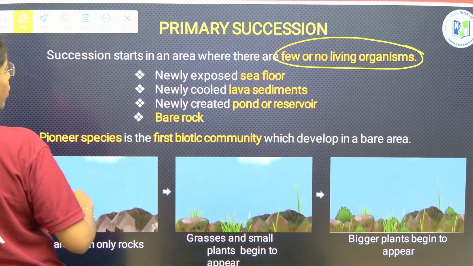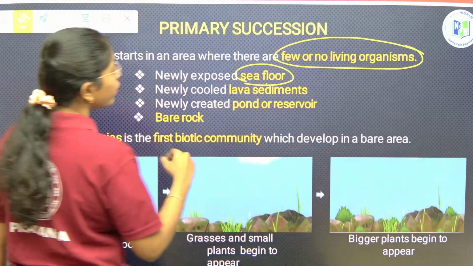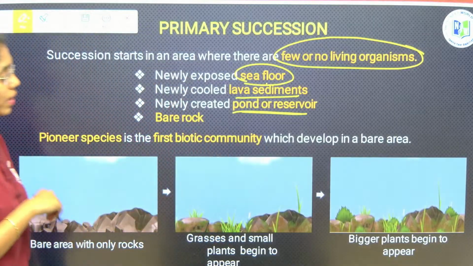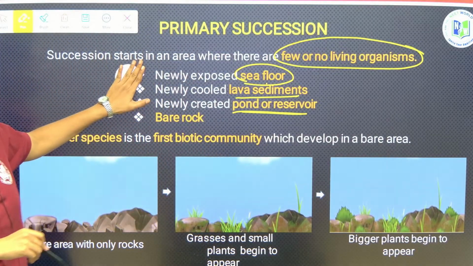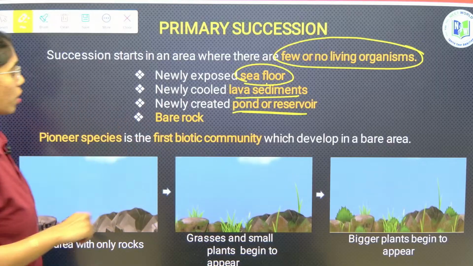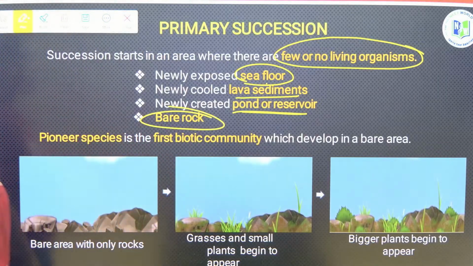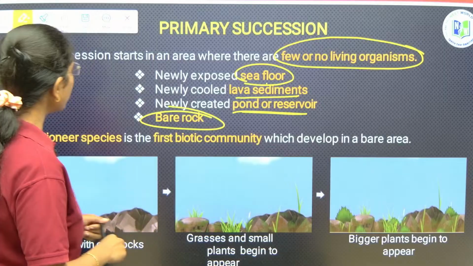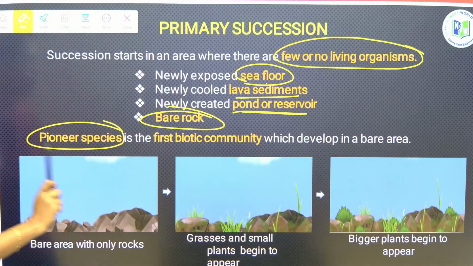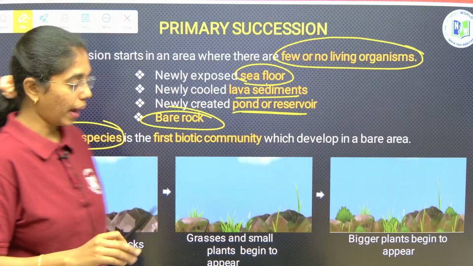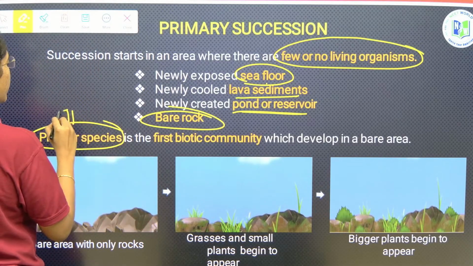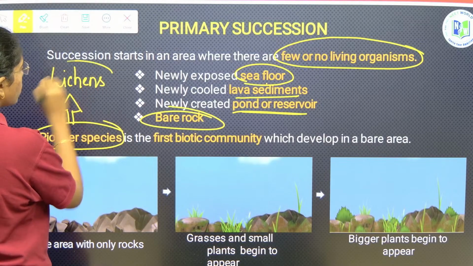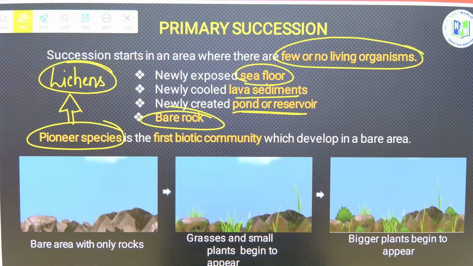Here they are newly composed of what? Sea floor, newly cooled lava sediments, newly created pond or reservoir. These are newly formed, as it occurs on the bare rock. Pioneer species. So, what is actually starting the process of succession? Pioneer species are addressed as the first biotic community which will develop on the bare area. Mostly pioneer species will be lichens. Clear till here about primary succession?